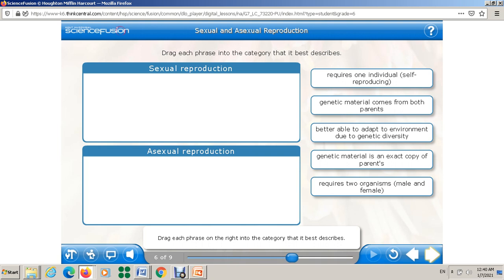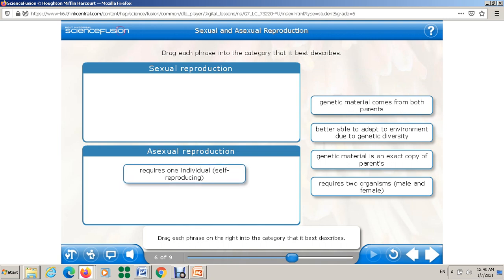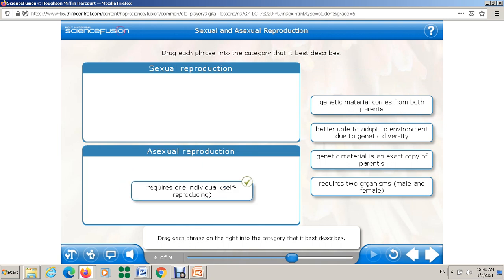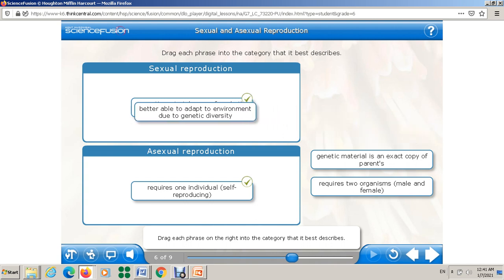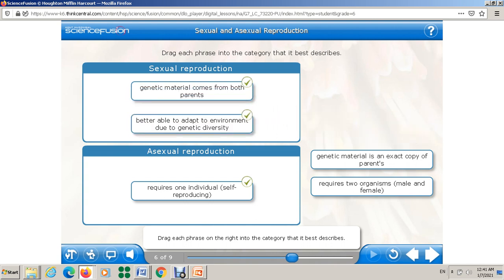Okay, let's start with the first one. Here you are for the sexual and asexual reproduction. This one requires only one individual reproducing. Which one? So this one is going to be for asexual. The genetic material comes from both parents. For sure it's for sexual. Better able to adapt to environment due to genetic diversity. So this one for sexual.